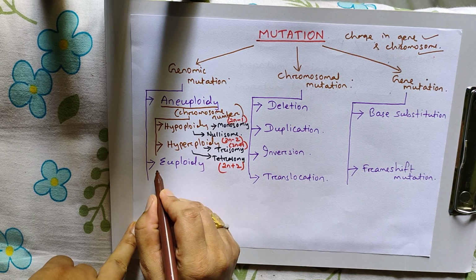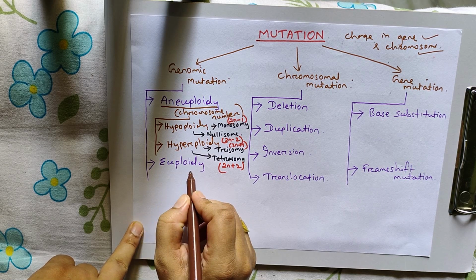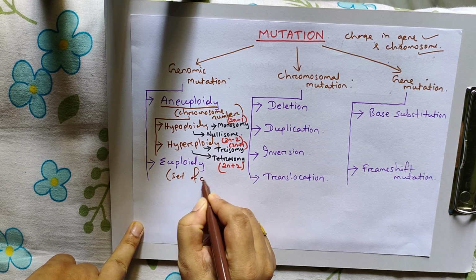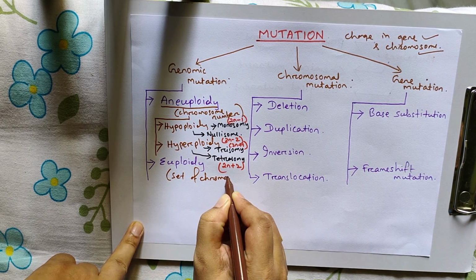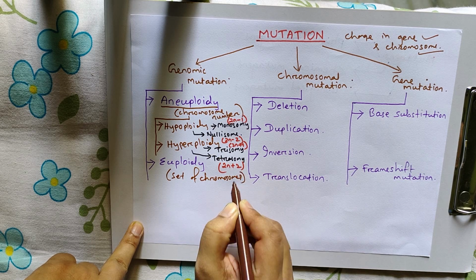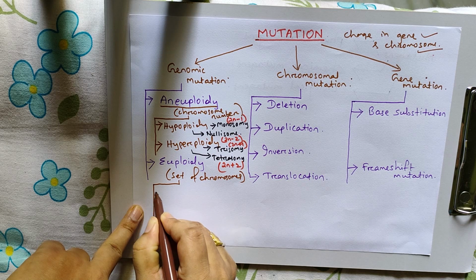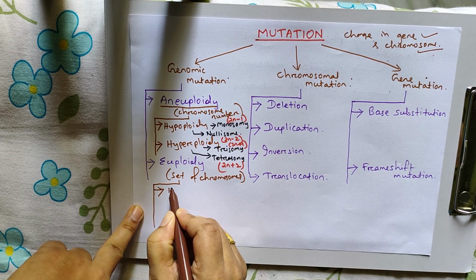Euploidy, here there is change in set of chromosomes. And it is categorized into three different types.